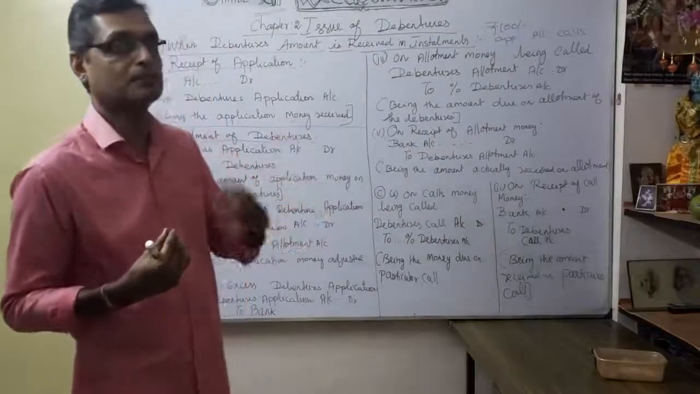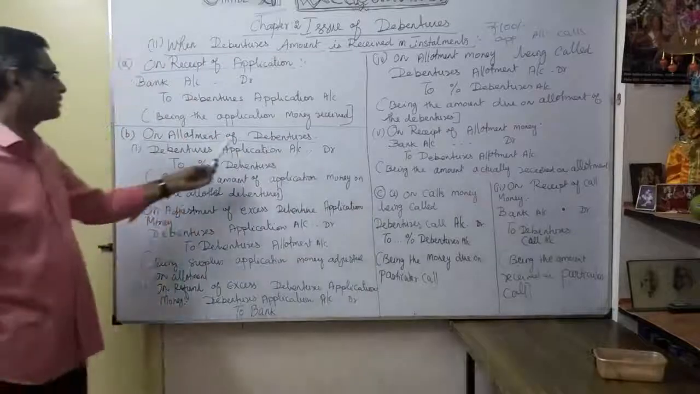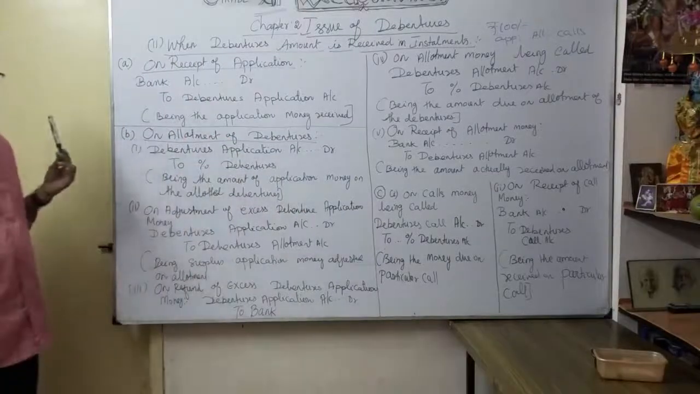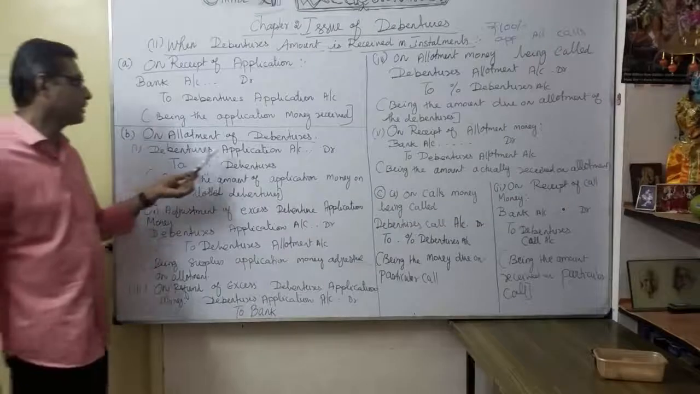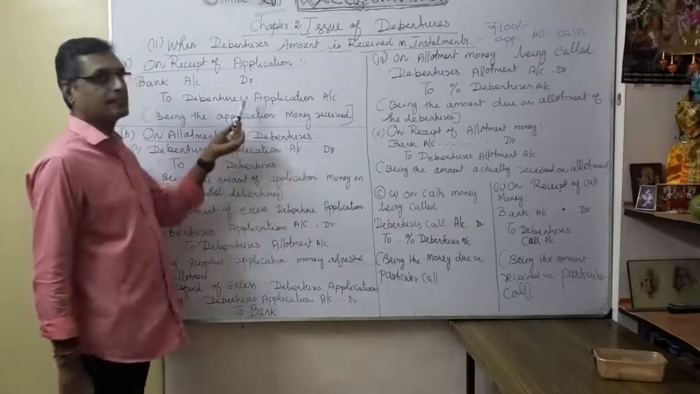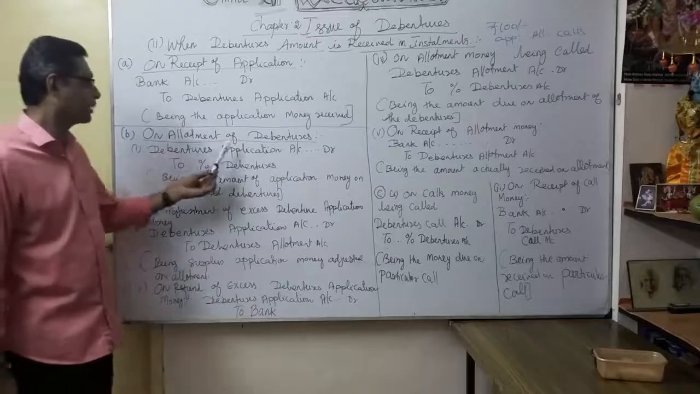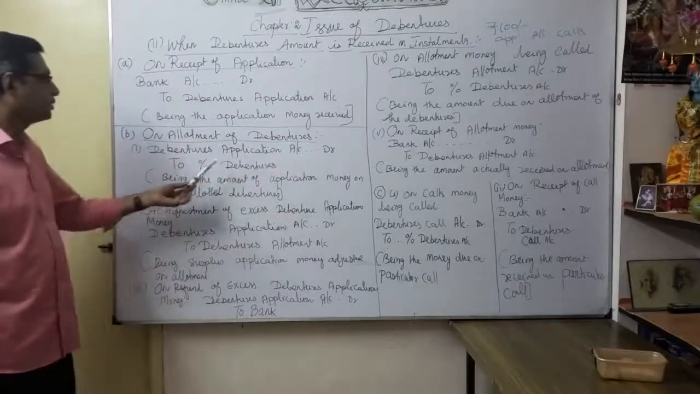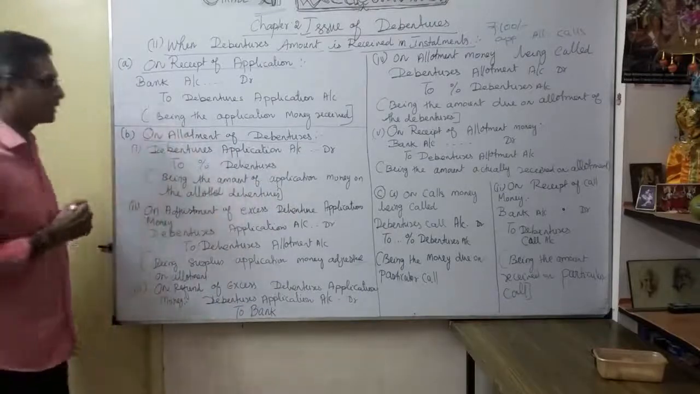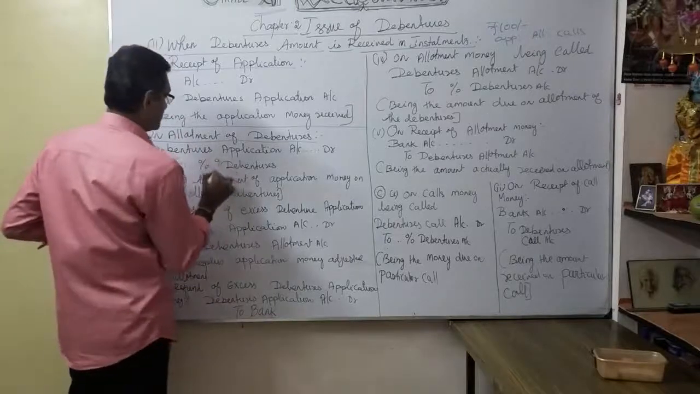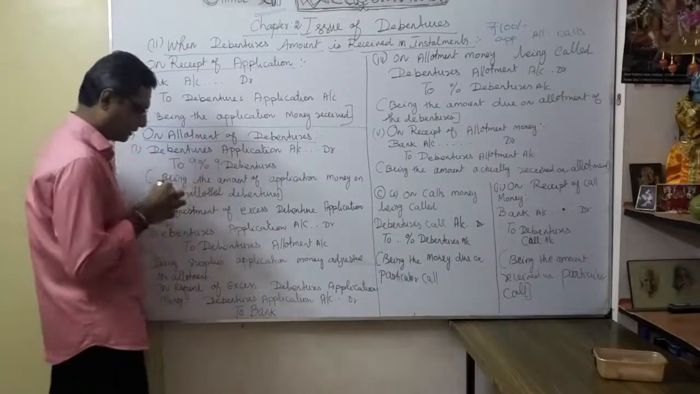Now we can say debenture applicant. Okay, so allotment of debentures. Now the company is going to allot debentures, so debentures application account, which we earlier credited, now we are going to debit, to debentures application account, to the particular debentures. Maybe I said 9% debentures. Okay, sorry, here 9% debentures.